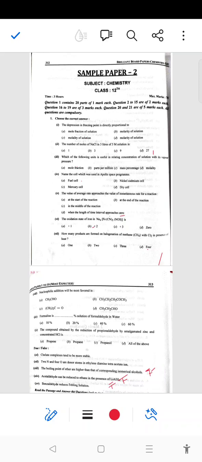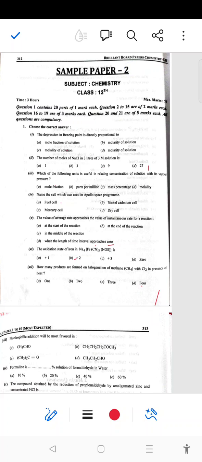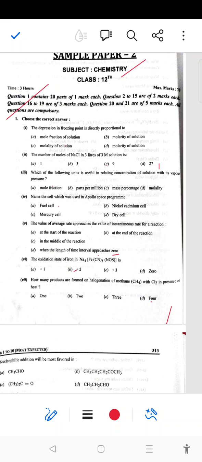Hello students, today we are going to discuss the second sample paper for the chemistry examination, a preparation for the pre-board as well as board examination. Starting with the first question, that is an MCQ. The depression in freezing point is directly proportional to, as we know in all the colligative properties, delta Tf or delta Tb, the molality term m. So the right answer is option C, the molality of a solution.